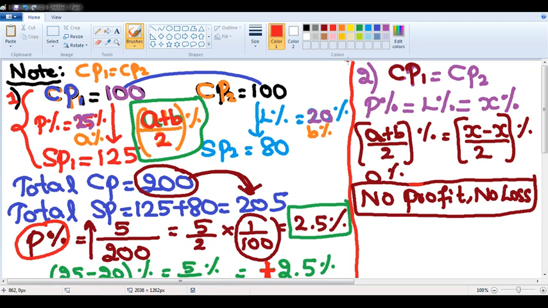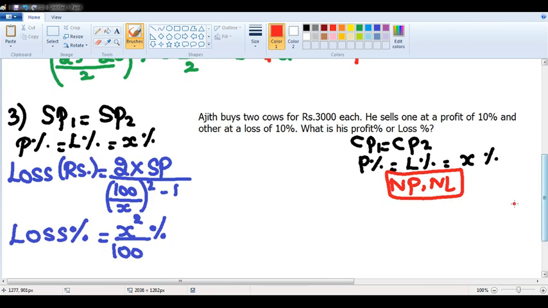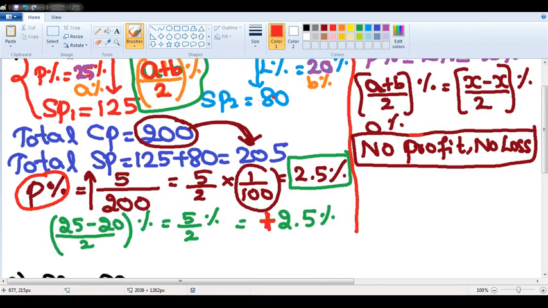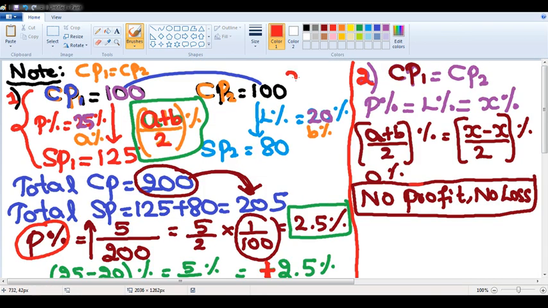Suppose I know the second key point: if CP1 and CP2 are equal and profit and loss also are equal, then within a second I can directly tell the answer for this question as no profit, no loss. But if I do not know that, I need to solve using all the methods which I applied to derive the first key point.